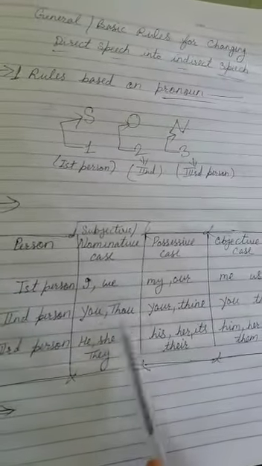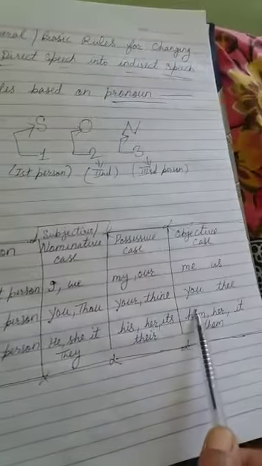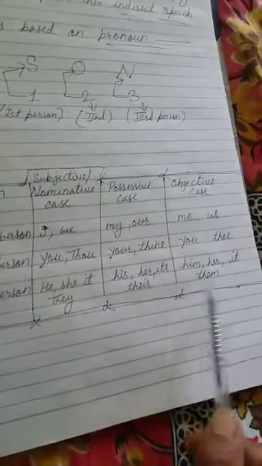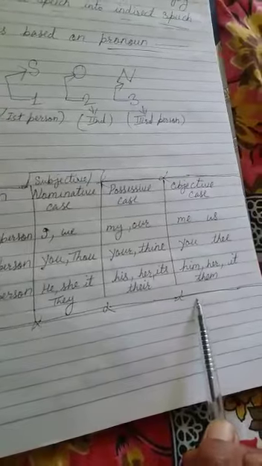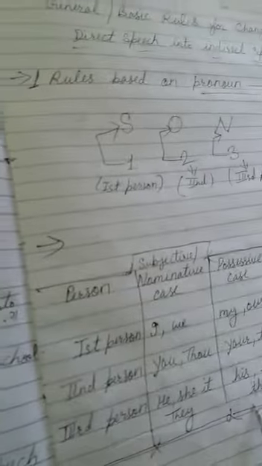Second person: you and thou. Thou is also known as you. And possessive case your and thine. Objective, you and thee. In third person, he, she, it, they in nominative or subjective case. In possessive case, his, her, its, theirs. And objective case, him, her, it, and them. This is the table of pronoun persons. You can write it in your notebook to take help again. This is our first rule.